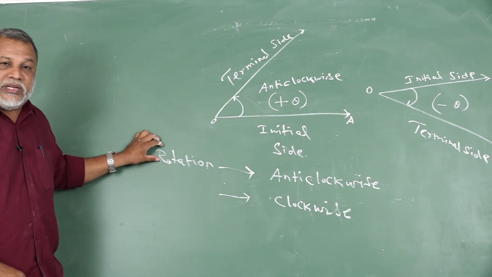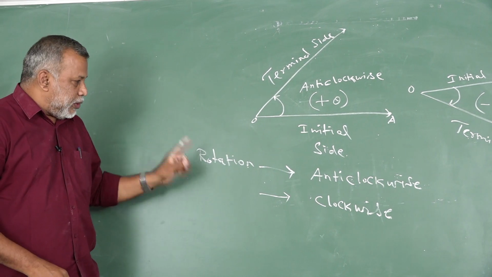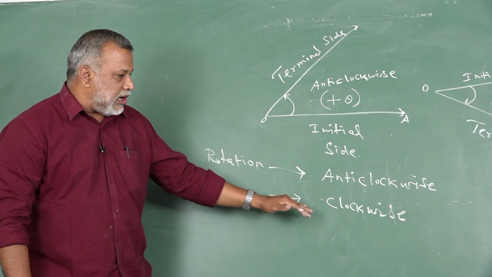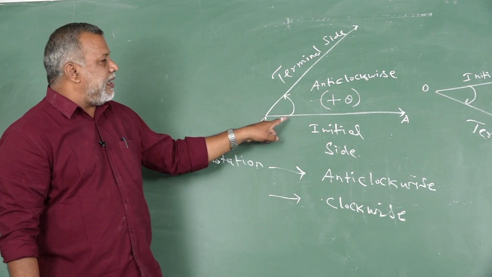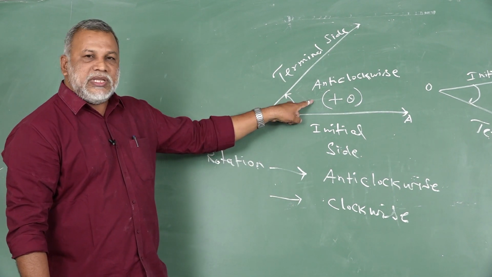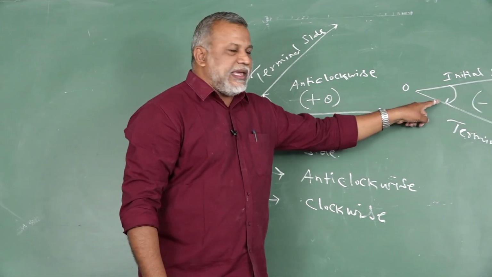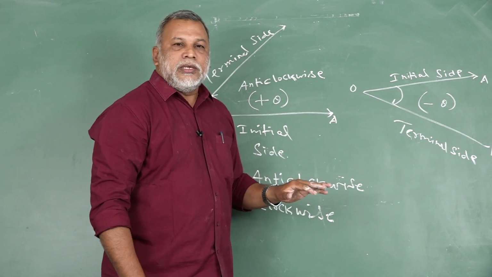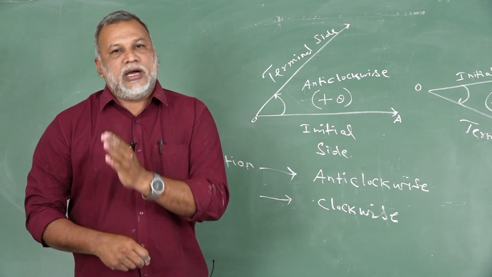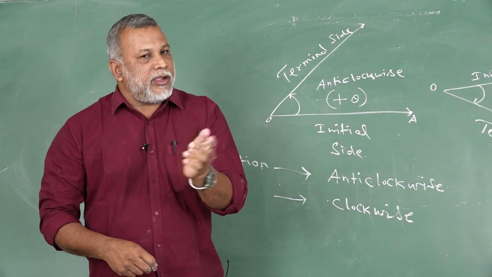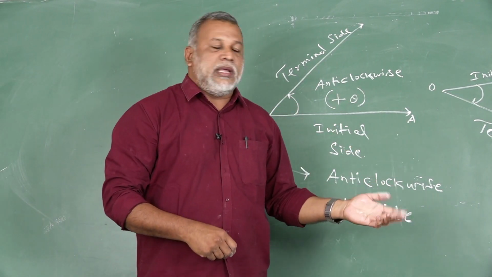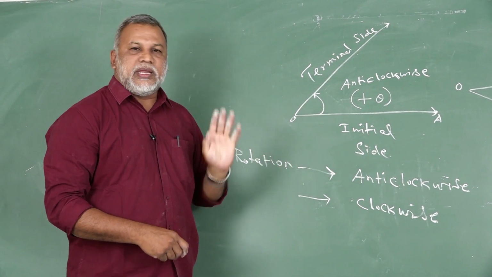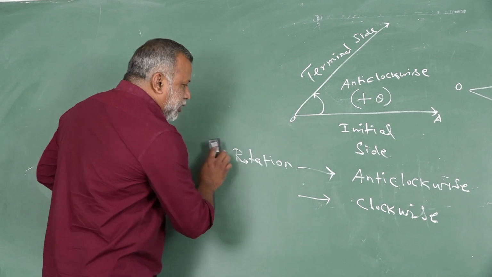So the word rotation is a very important keyword. Rotations are two types. One is anti-clockwise rotation, another one is clockwise rotation. This diagram shows the anti-clockwise direction, therefore this is positive theta. This diagram shows the clockwise rotation, so this is negative theta. So what is the meaning of angle? The amount of rotation. From where to where? From initial side to terminal side. Then rotations are classified in two ways. One is anti-clockwise, another is clockwise.